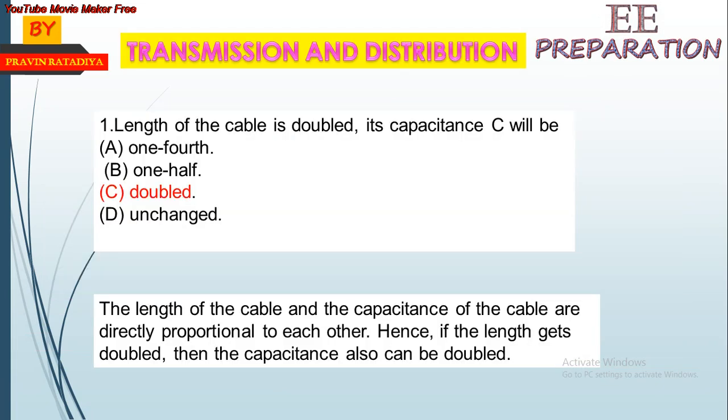Transmission and distribution. Length of the cable is doubled. Its capacitance C will be double. Lengths of the cables and the capacitance of the cables are directly proportional to each other. So, when we increase the length of the cable, capacitance also increases. Hence, if the length gets doubled, then the capacitance also gets doubled.